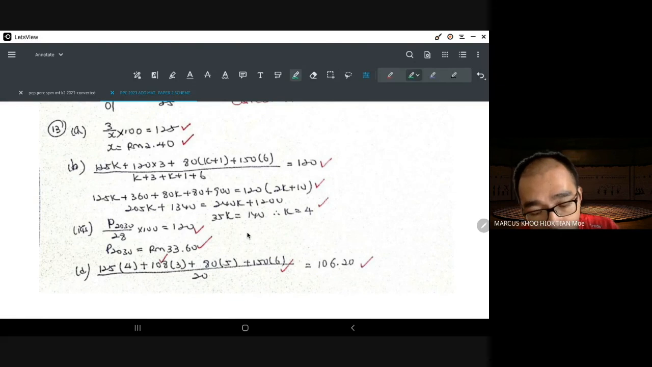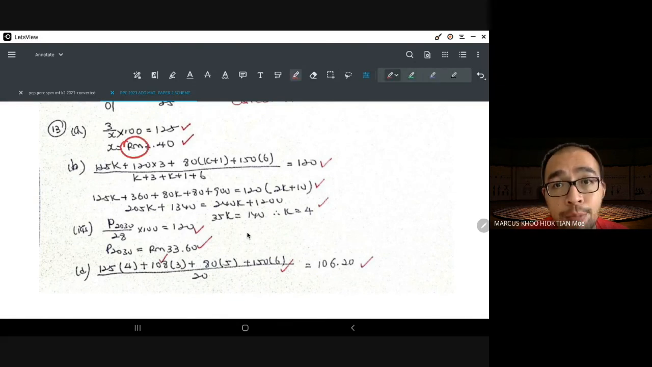And I will always emphasize this, it is price, people. Price must have RM. Price index has no RM. So if you give me your price with no RM, I will mark you wrong. And if you give me a price index with an RM, I will also mark you wrong. Because you are Malaysian, all Malaysians must know what RM is. So yes, you shouldn't be making these kinds of mistakes.